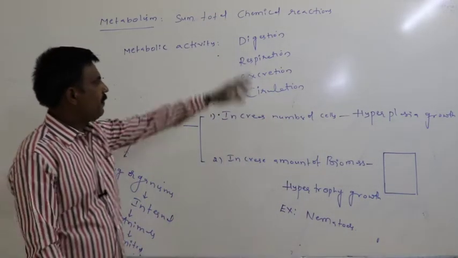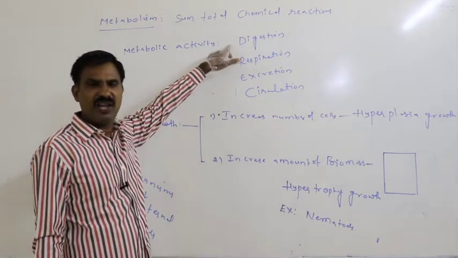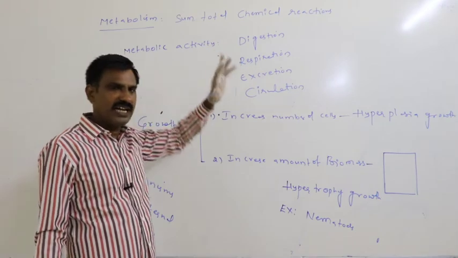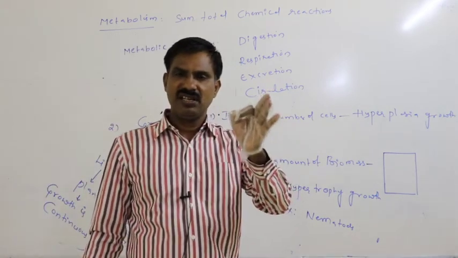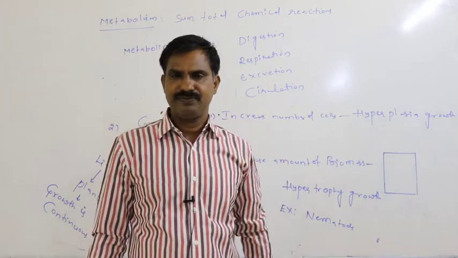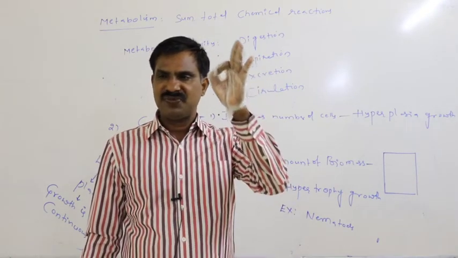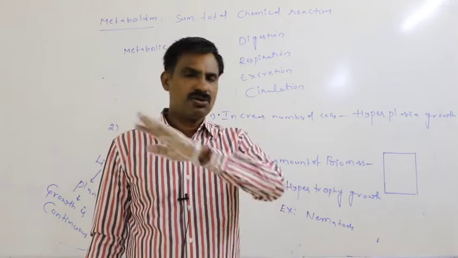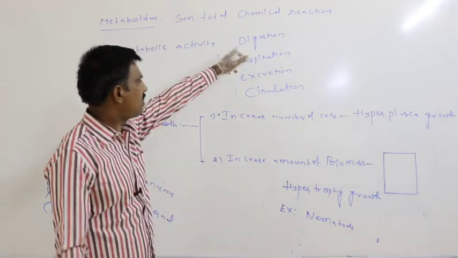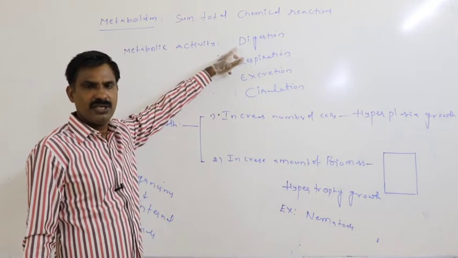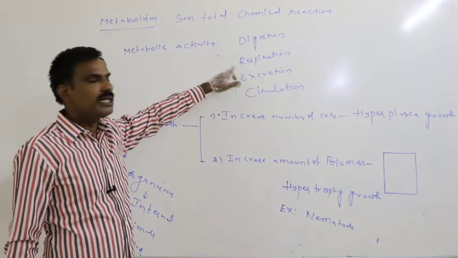Definitely digestion must be required for the survival of life. Without getting digestion, it's not possible to sustain a person for a longer period. Without a digestive functioning, it's not possible. So that is required for sustaining. So it is a metabolic activity.